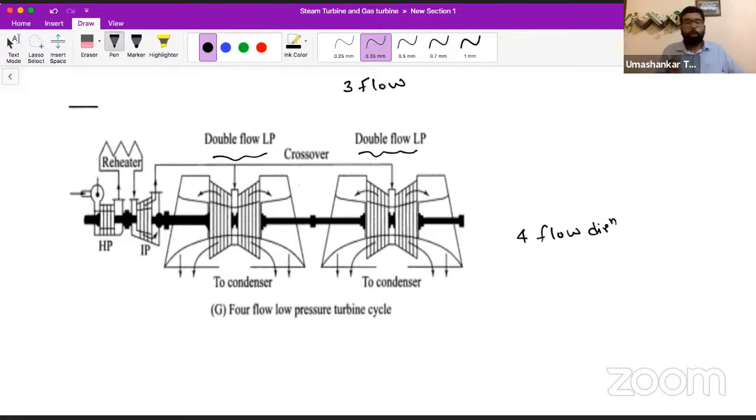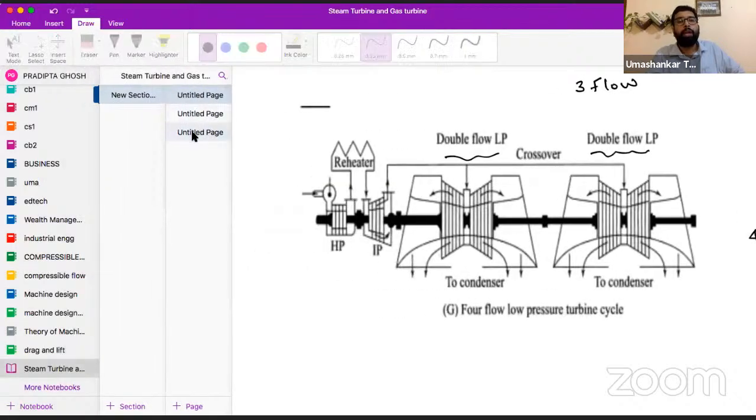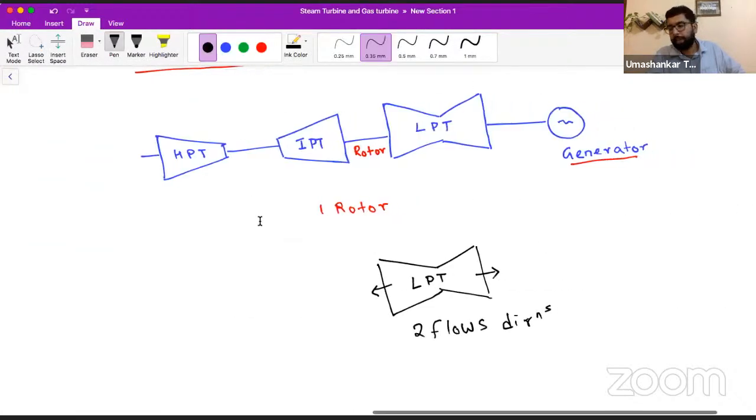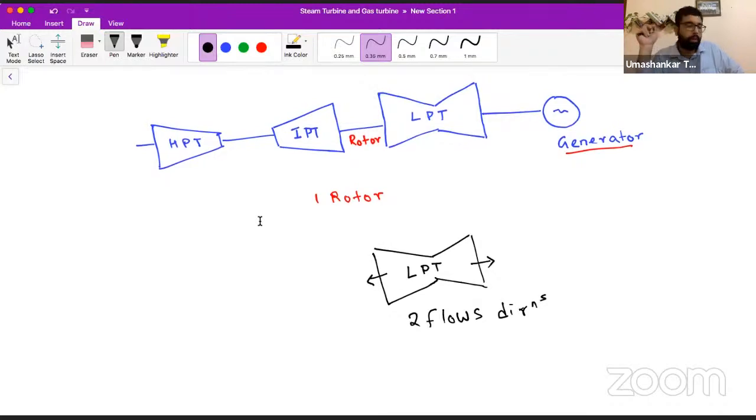So first tell me, by seeing these figures, can you recognize where there are two directions of flow, where there are three directions of flow? Yes or no? So if we have to represent six flows, we have to use three double flow low pressure turbines, right?